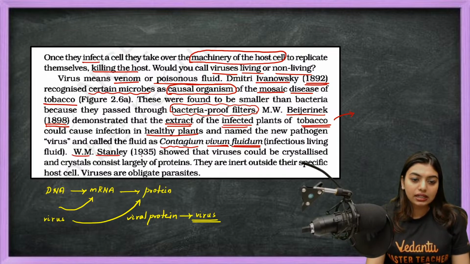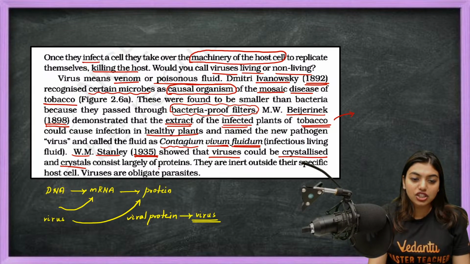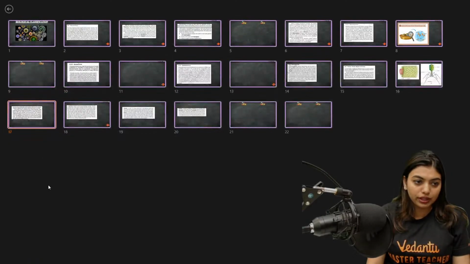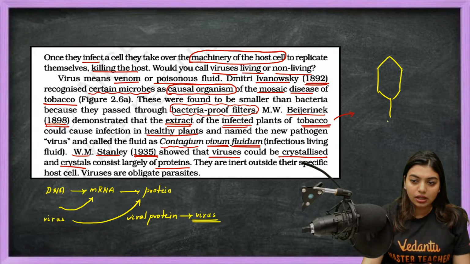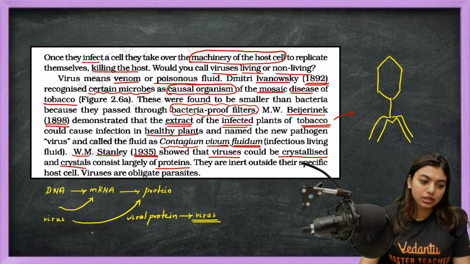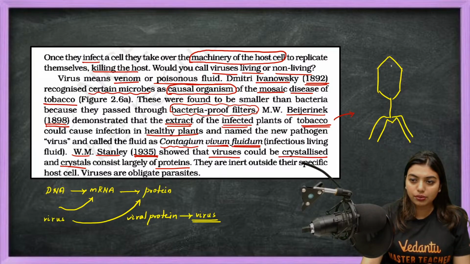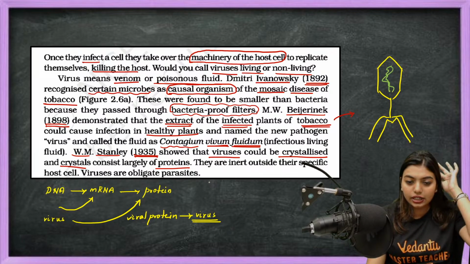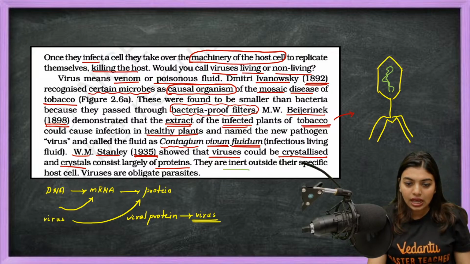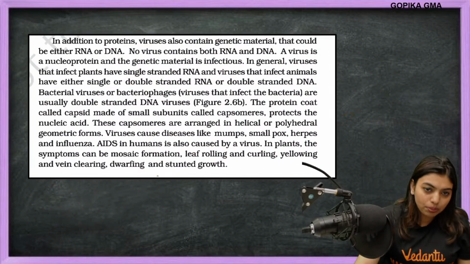Then W.M. Stanley in 1935 showed that virus could be crystallized, and crystals consist largely of proteins. Yes or no? Outer coat is protein only. This is protein. I am drawing a bacteriophage because you saw the bacteriophage. This is the protein, so largely it is protein. Inside this, the genetic material is going to be there, could be double stranded or something. So Stanley told that they have rich protein. They are inert outside their specific host cell. Viruses are obligate parasites.